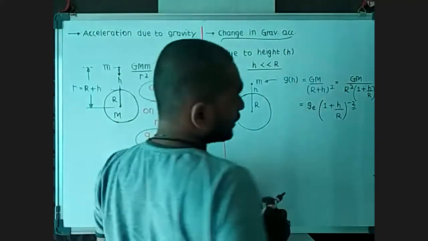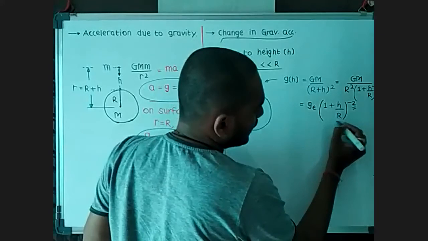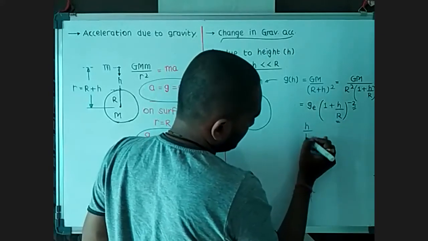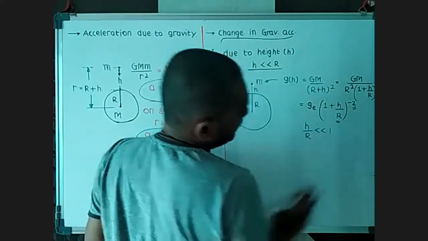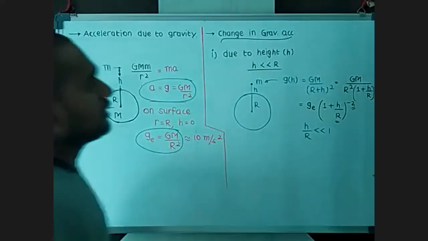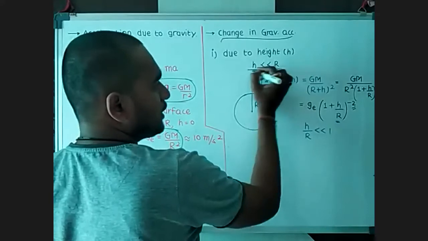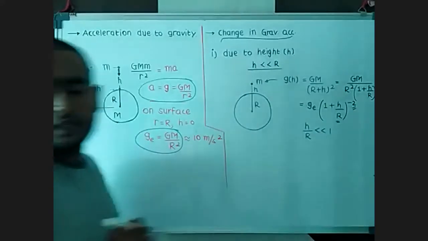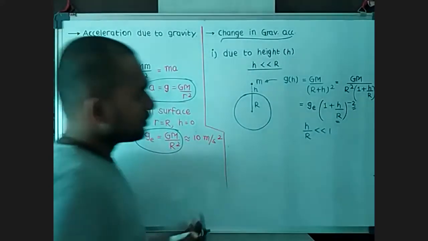In binomial expansion, our second term must be very, very less than 1. Since it is given that h is very, very less than R, if I take this R in the denominator of this height h, you will get this condition.